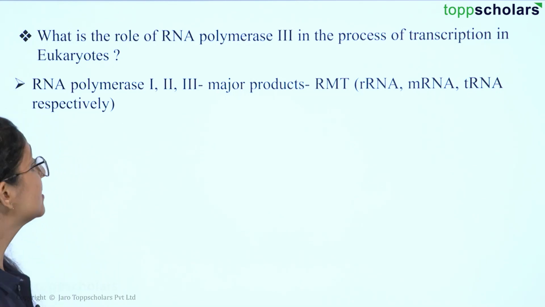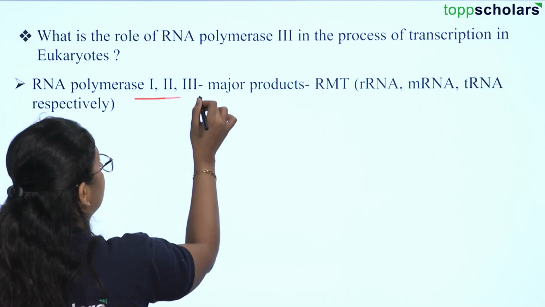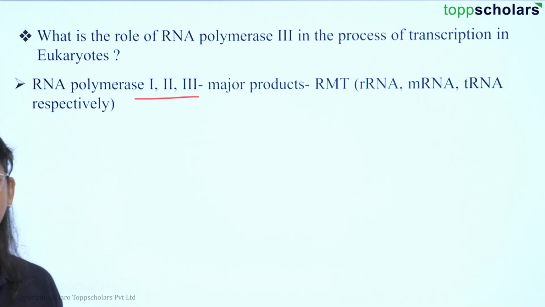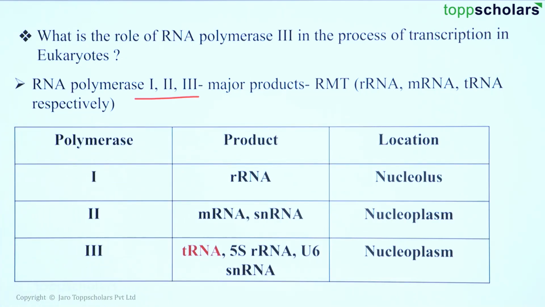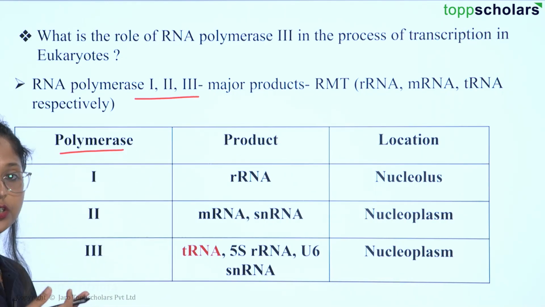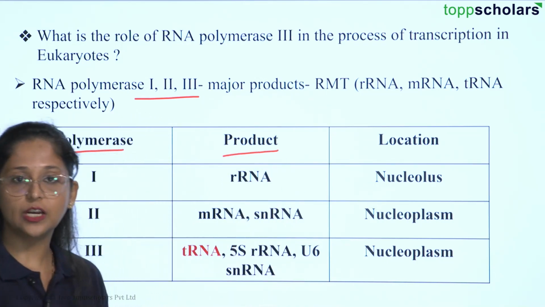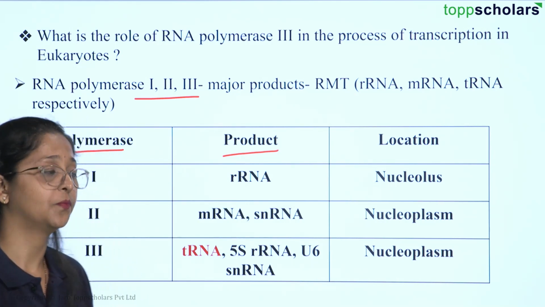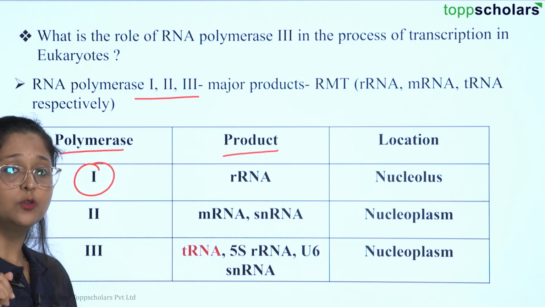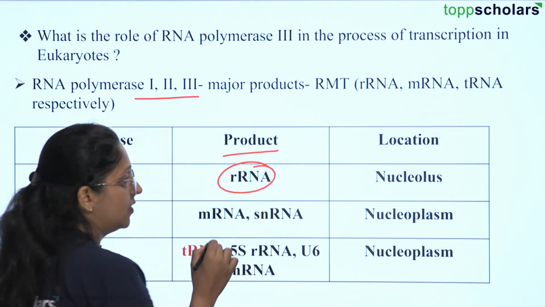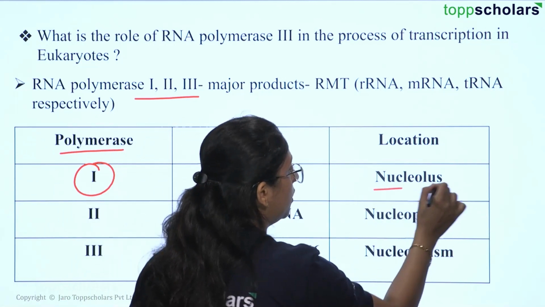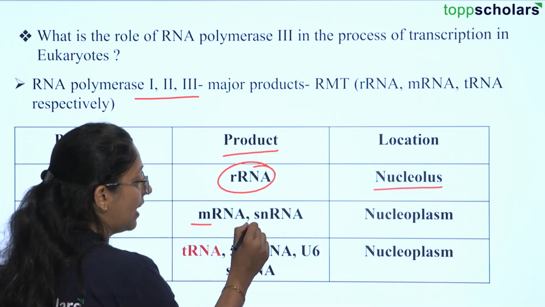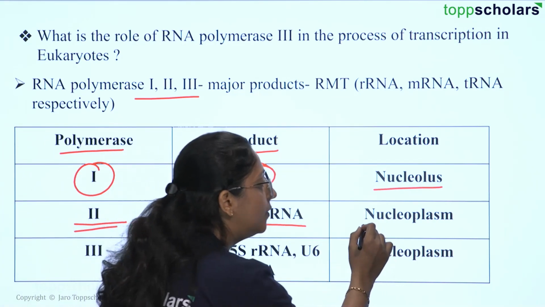RNA polymerase is ideally of different types, right? So you have 1, 2 and 3. And these are majorly responsible for the major products, that is rRNA, mRNA and tRNA. Depending upon the polymerase being used, you would get a different product, because this is the process of transcription where DNA is used to produce different types of RNAs, right? When you go for RNA polymerase 1, it is used to produce rRNA, and that is done in the nucleolus of the cell. Whereas RNA polymerase 2 produces mRNA, messenger RNA, or snRNA in the nucleoplasm of the cell.